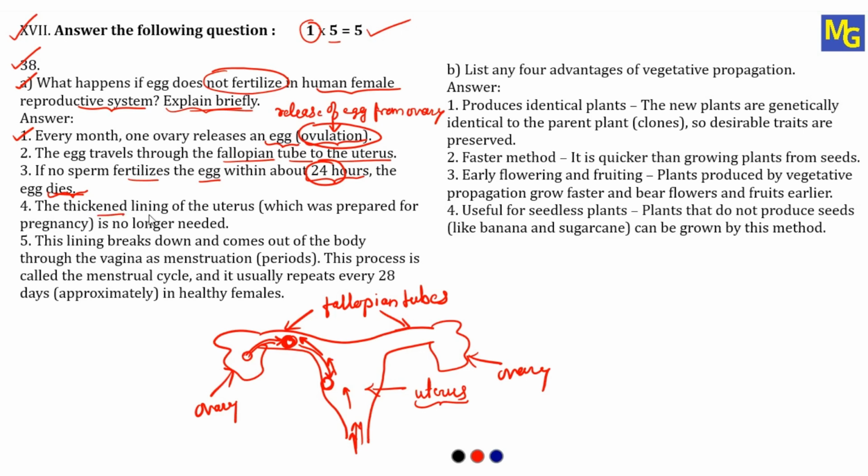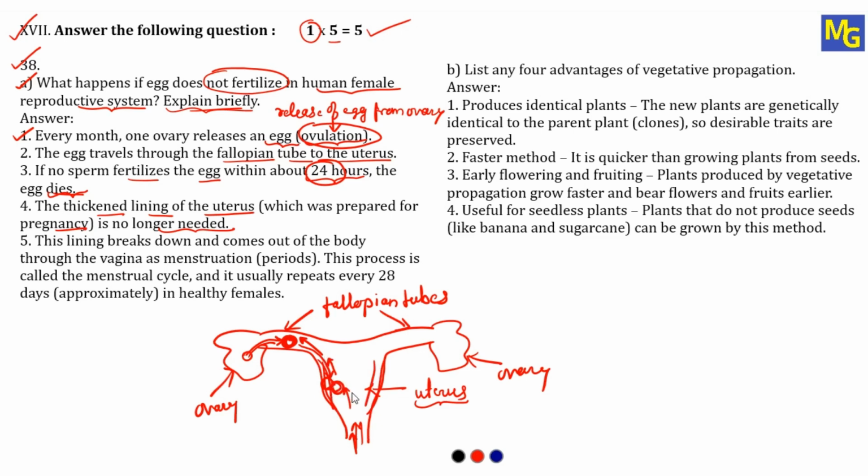Next point, the thickened lining of the uterus which was prepared for pregnancy is no longer needed. Now see, whenever the egg comes out of the ovary, it always waits in the fallopian tube for the sperm. And if sperm comes and fertilizes this egg, then it will become a zygote, and the uterus gets itself ready to implant that zygote and to grow it for 9 months.